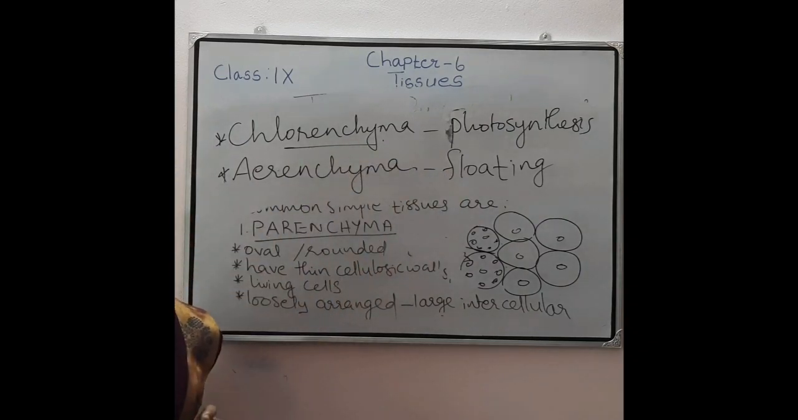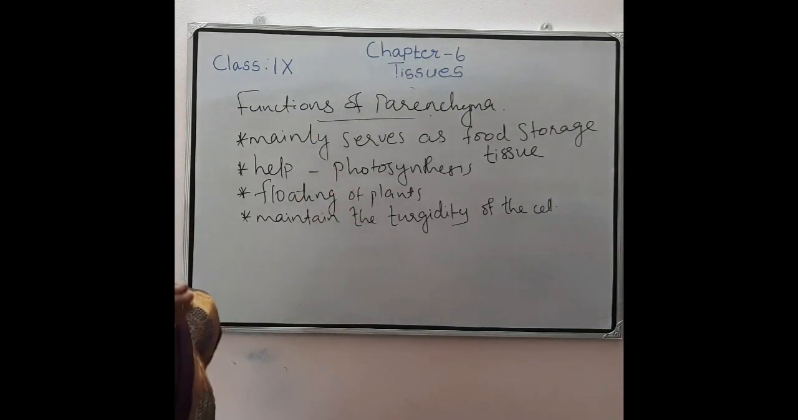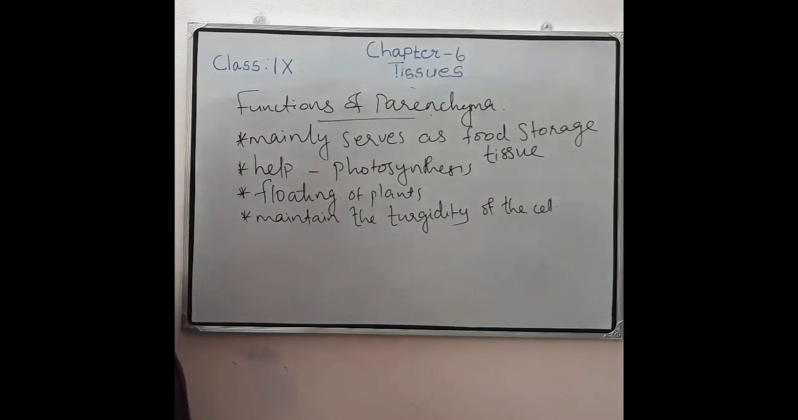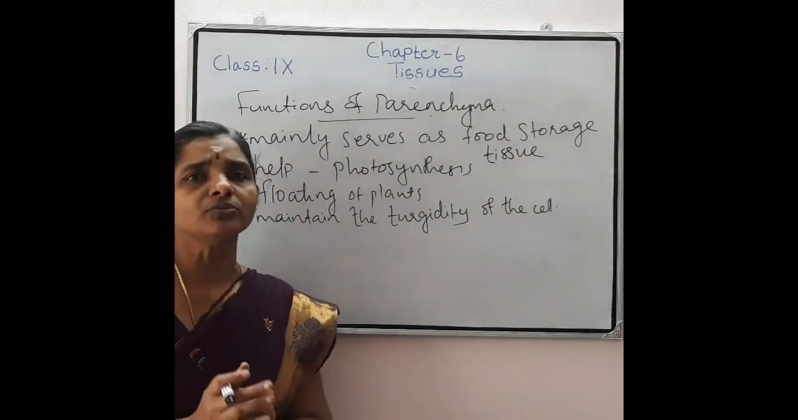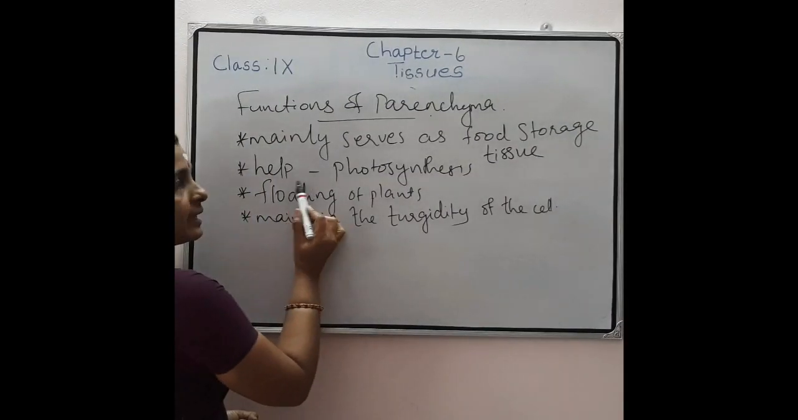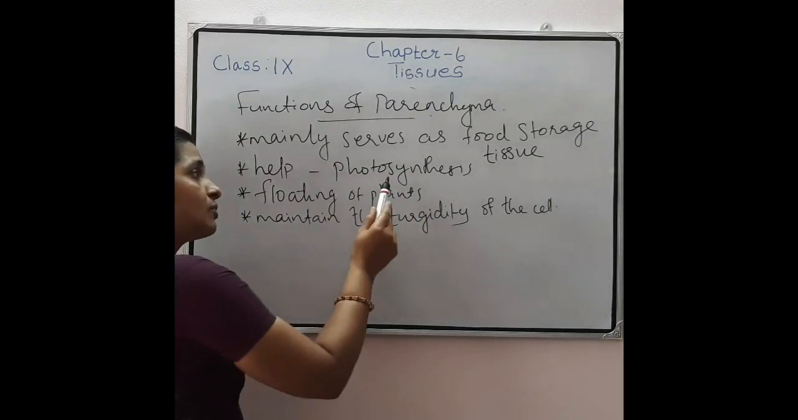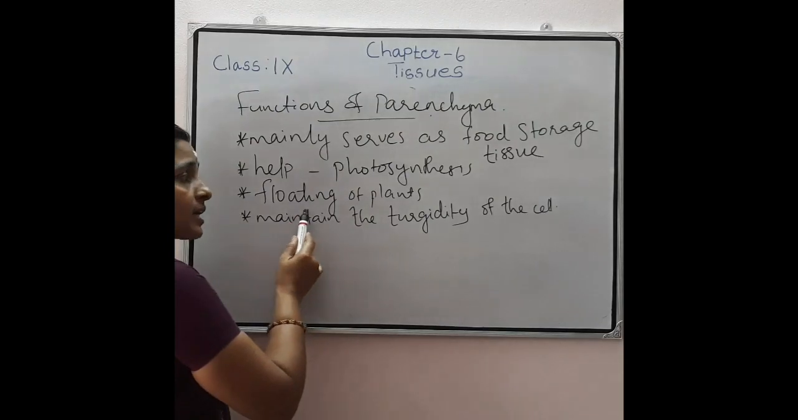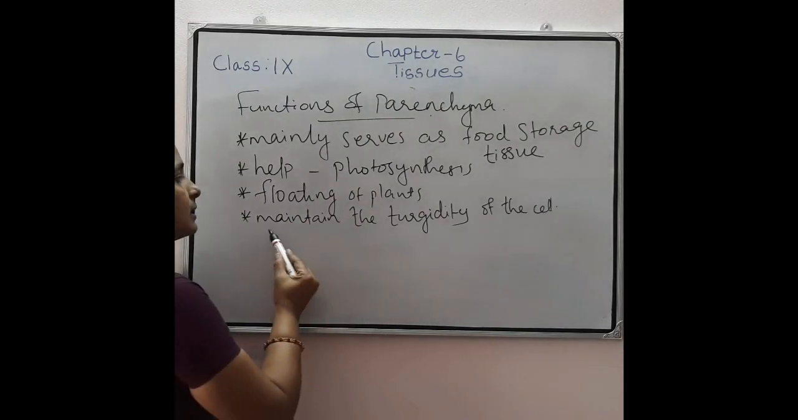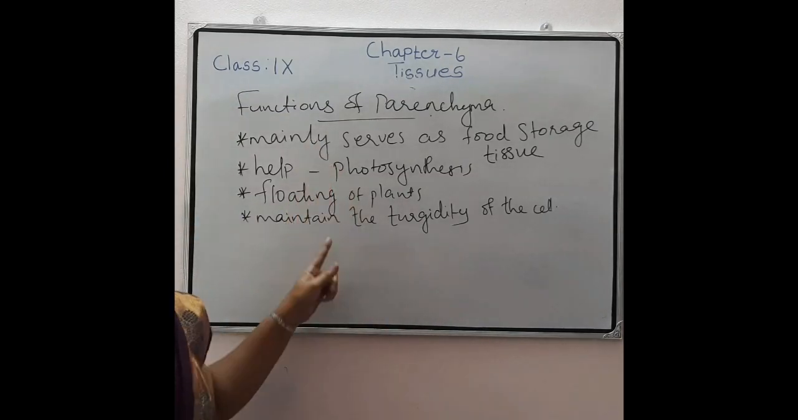The main functions of this parenchyma: the main function is that it serves as a food storage tissue. That means the main function is storage of food material. Then some other functions are also there. They help in photosynthesis. We studied about chlorenchyma and its function, that is photosynthesis. And the aerenchymatous cells help in floating of these hydrophytes. Then they also maintain the turgidity of the cell. So these are the functions of parenchyma.